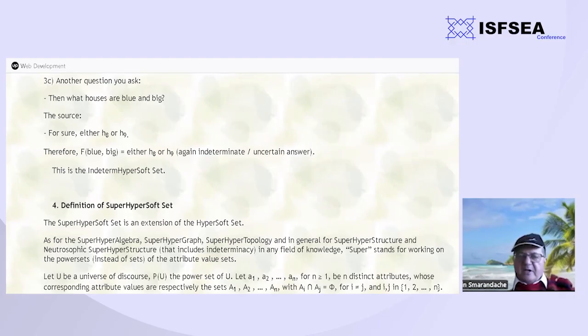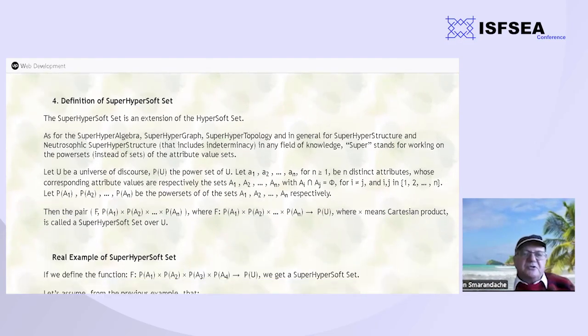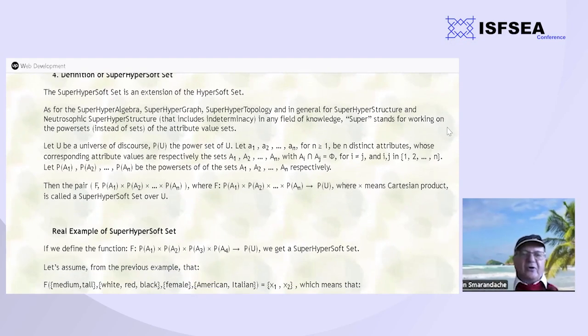Now, one of the last is also the super hyper soft set, again based on extension of hyper soft set and super hyper algebraic structures, where we work on power sets of power sets. We say n power set of a power set of a power set, and so on, depending on the problem we have. And according to this and similar to this, a superhyper algebra, superhyper graph, superhyper topology, and in general, any superhyper structure. Super stands for the power sets.